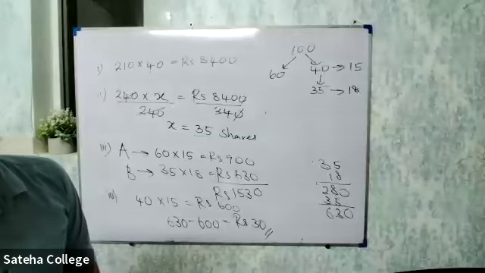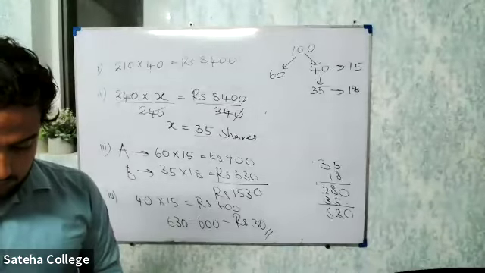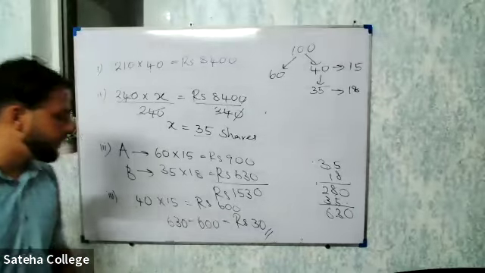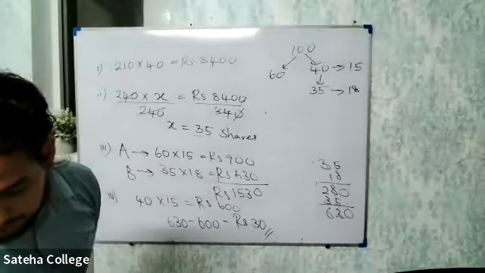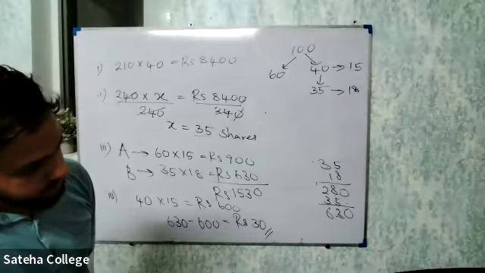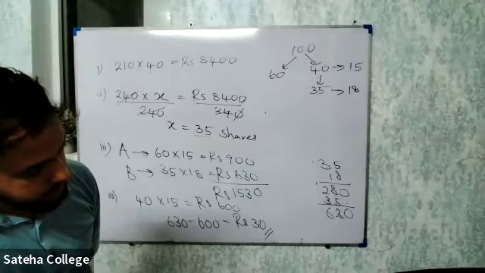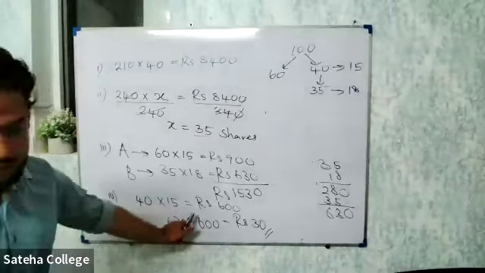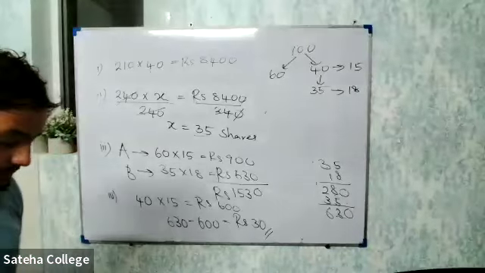Excuse me, sir. The last question I did in another way, but still I got the same answer. Yeah, you will get the same answer. Tell me your method. I multiplied 100 into 15, and then I got 1,500, and I subtracted it from 1,530. Yeah, okay, that's also fine. You understood what I did here, right? Okay, fine.